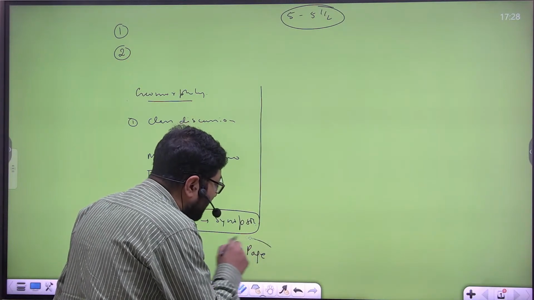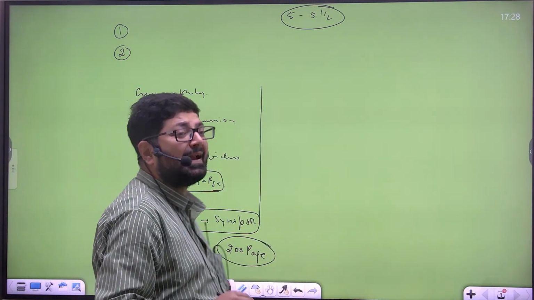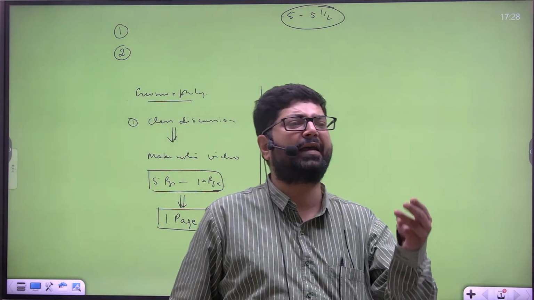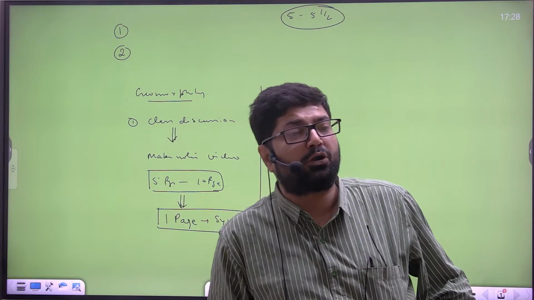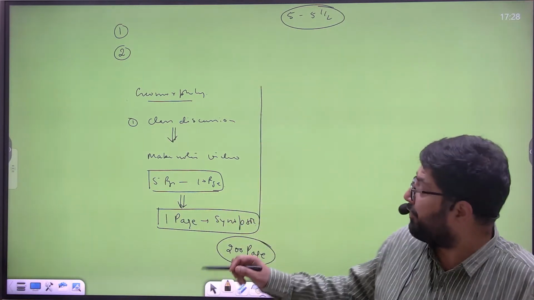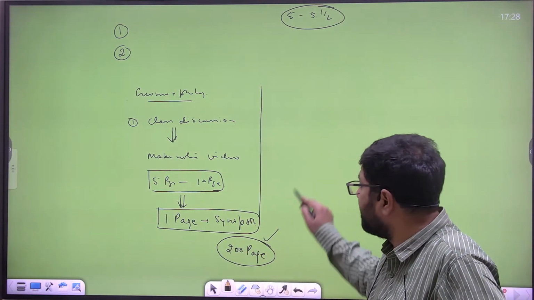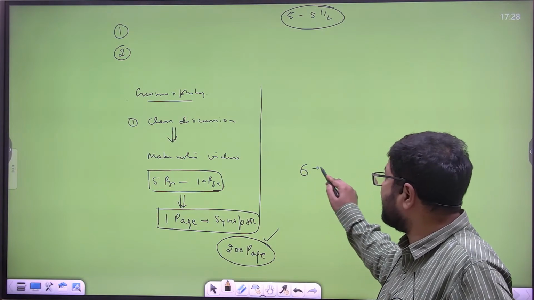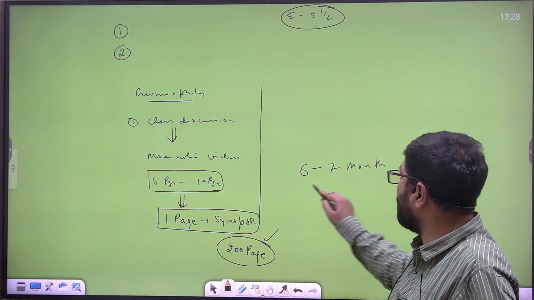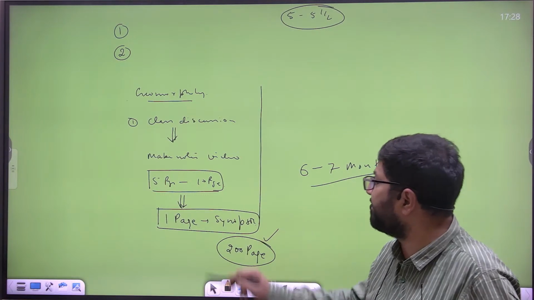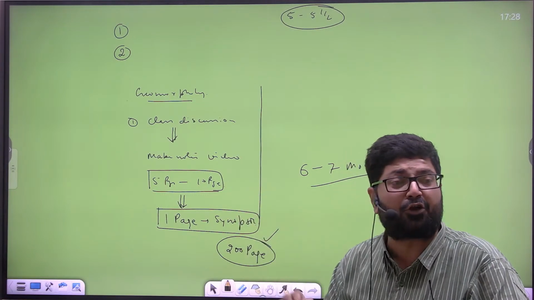And you can revise these 200 pages 10 times. It will hardly take 3 days to revise entire geography. People do what? But to reduce the geography into 200 pages, it will take at least 6-7 months, if you want to reduce geography into 200 pages by making a synopsis of every topic.